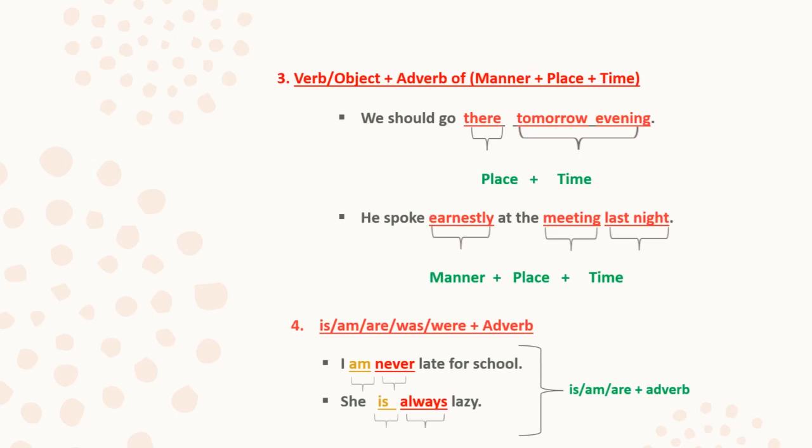For example, I am never late for school. And the second example, she is always lazy. Now you can see the auxiliary verb in the first sentence is am, in the second sentence is is, but they are acting like the main verb in the sentence, and you can see adverbs are placed just after the auxiliary verbs.